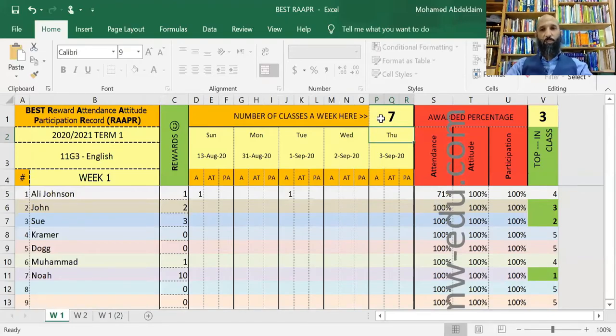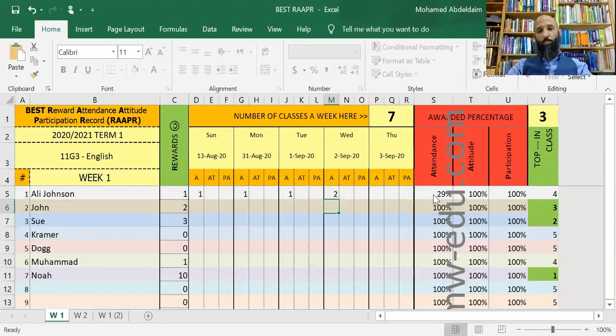So this is how it works basically, right? So you write the number of classes she has here. So she was absent, say, on Monday as well, and she was absent on Wednesday 2 classes, and you have her on Thursday 2 classes, but she did come for both classes. Then her attendance for this week is 29%.